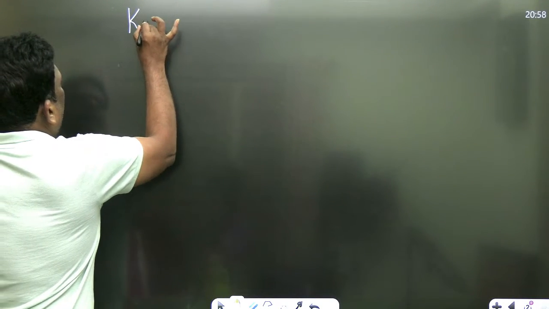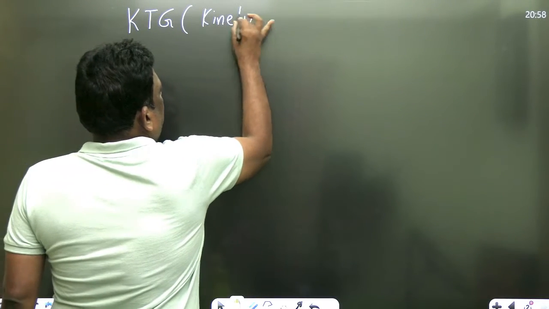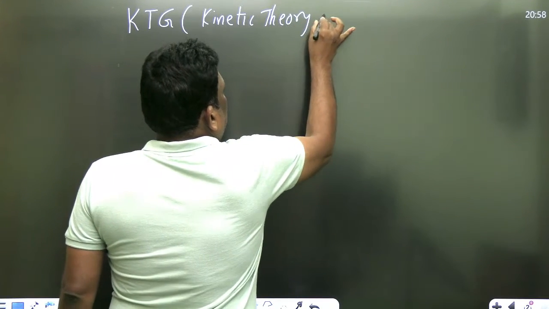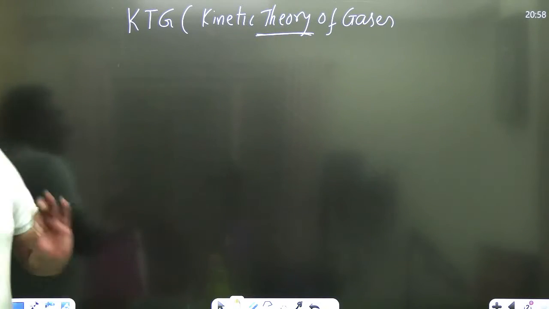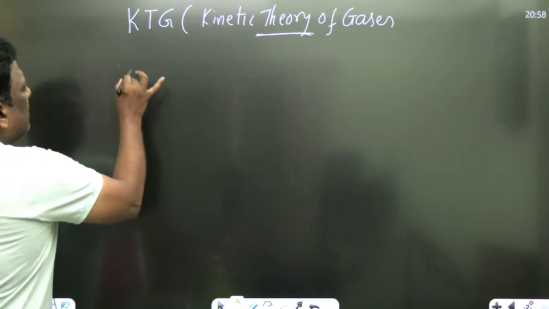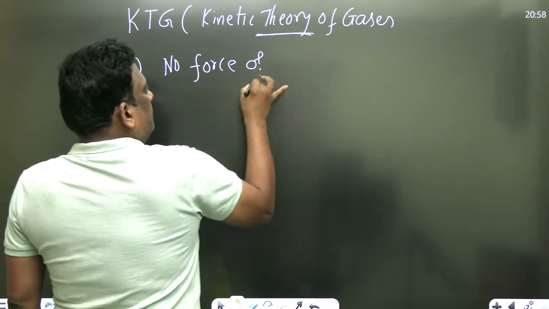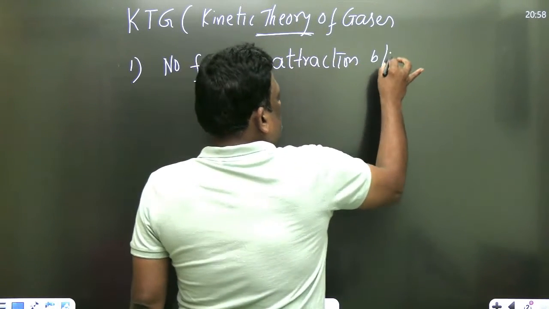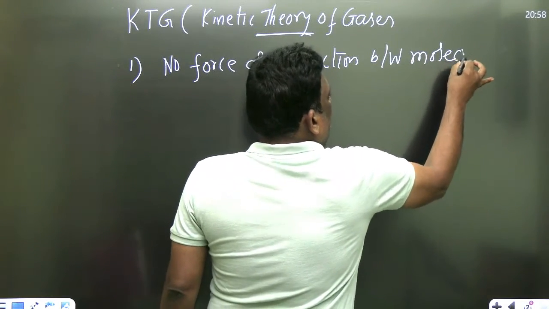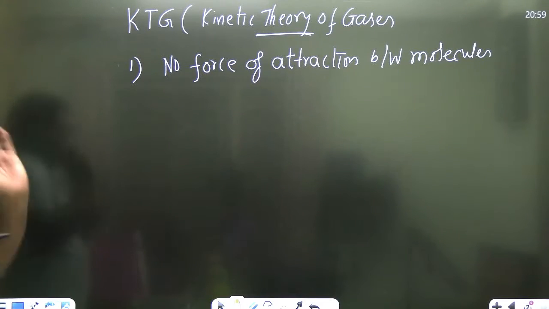Okay, fine. According to kinetic theory of gases, KTG, I repeat, kinetic theory of gases. Dear students, you just observe here, it is a theory. Kinetic theory of gases. The first assumption it says is no force of attraction between molecules. Very good. This is the first assumption. No force of attraction or repulsion between molecules.